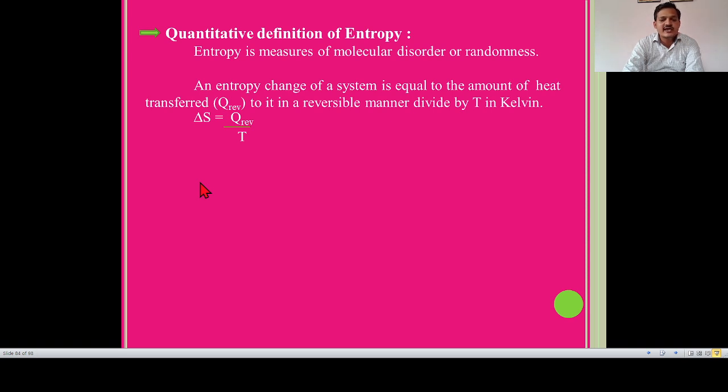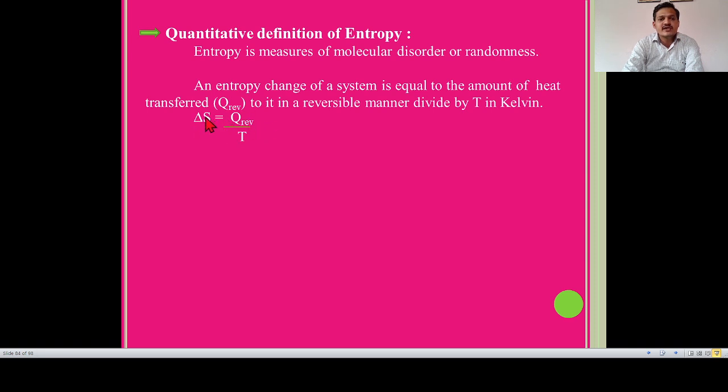Simply, I want to say here heat is transferred in a reversible manner, because if I heat liquid water, then liquid water absorbs heat and is converted into its vapor phase. Then if I remove heat from liquid water, then the liquid phase is converted into the solid phase. Then two directions or two simple steps take place, that is in a reversible manner.